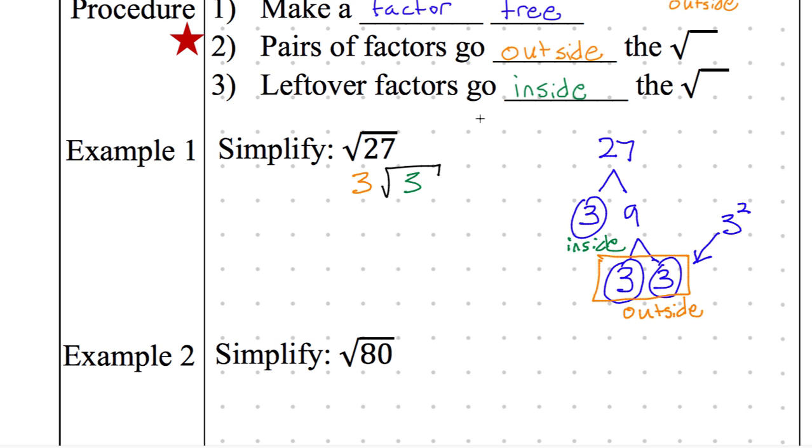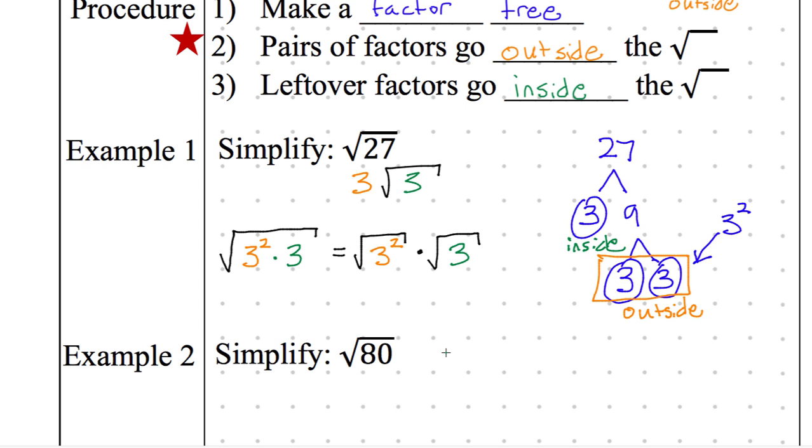I can rewrite this square root of 27. I'm going to do it down here. Do it with me. This square root of 27 is the same thing as 3 squared times 3. Which is the same thing as, I can separate these. Whenever you have a multiplication symbol inside of a square root, you are allowed to break it apart. I can break it apart into 2 square roots. My first square root is 3 squared, and my second square root is just 3.